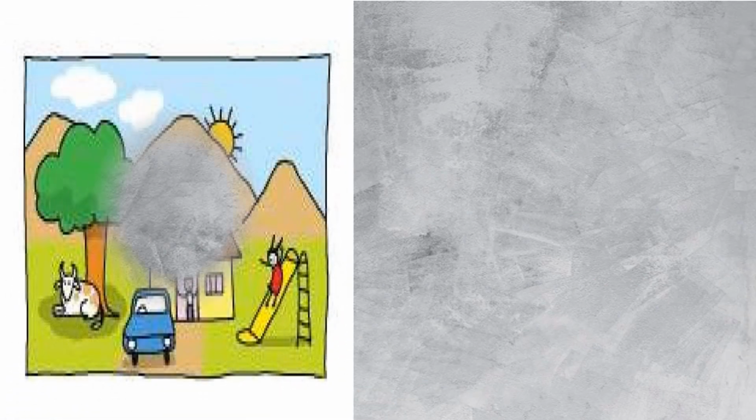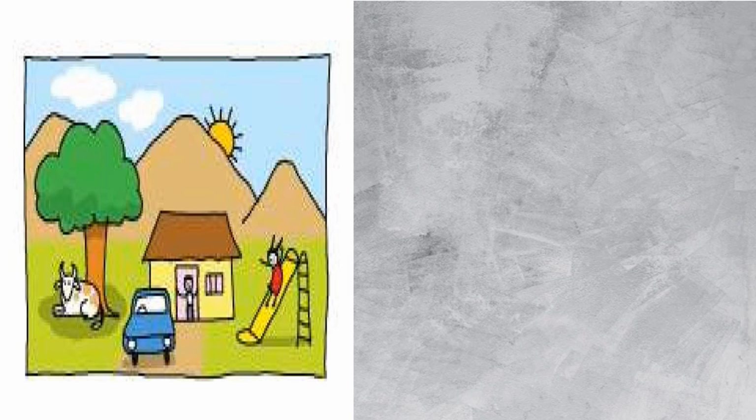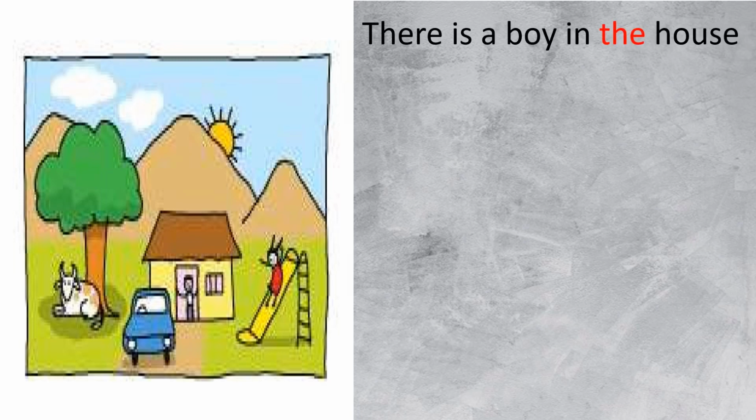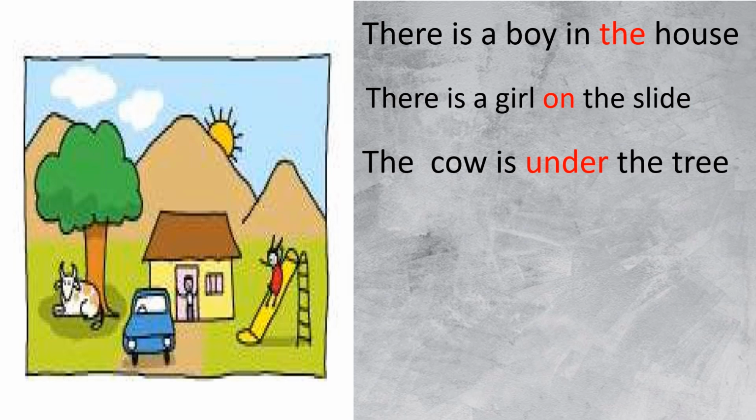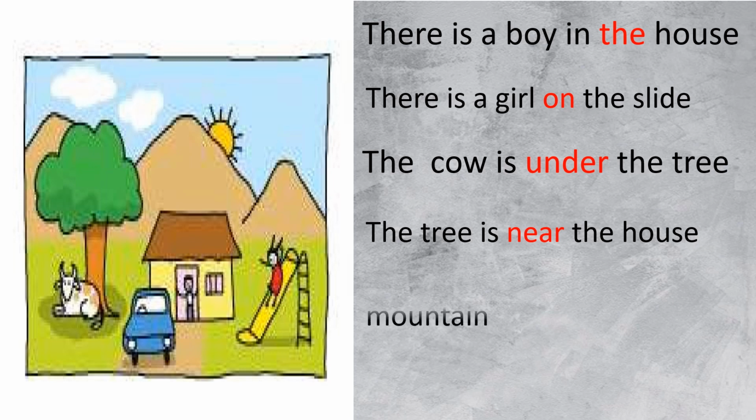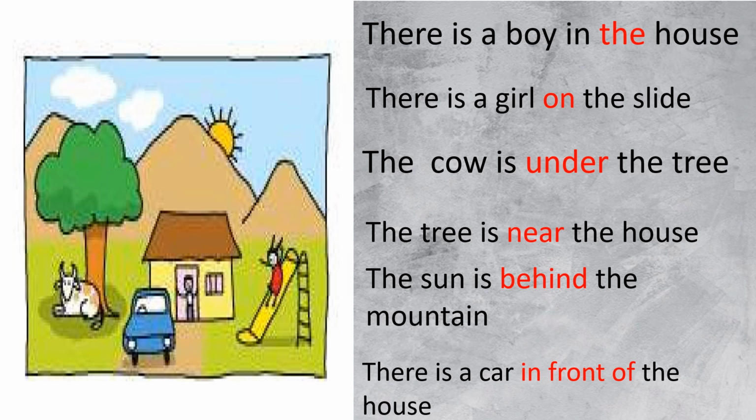Students, look at this picture. What do you see in this picture? Mountain, sun, tree, cow, a boy, house, a car, girl on the slide. So students, let's make sentences. There is a boy in the house. There is a girl on the slide. The cow is under the tree. The tree is near the house. The sun is behind the mountain. There is a car in front of the house.